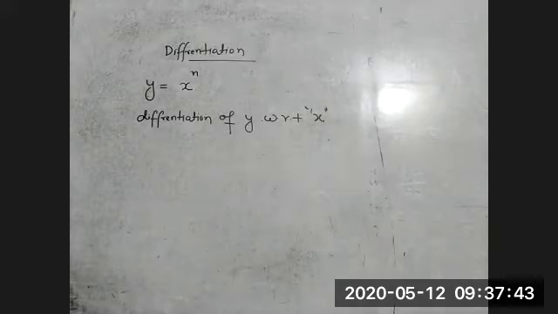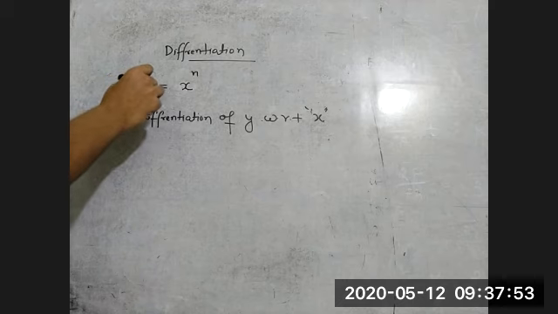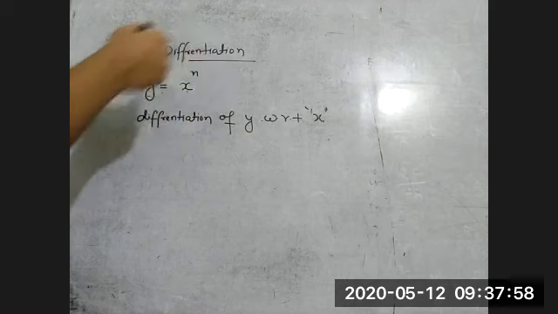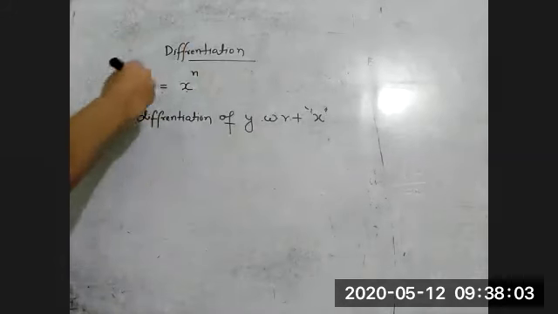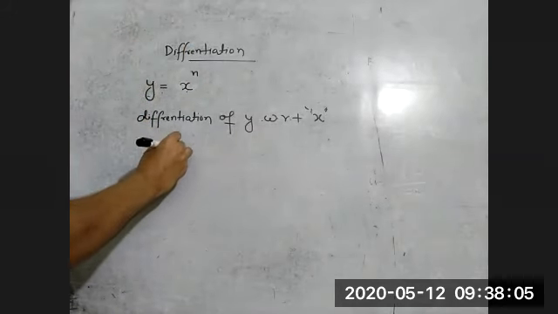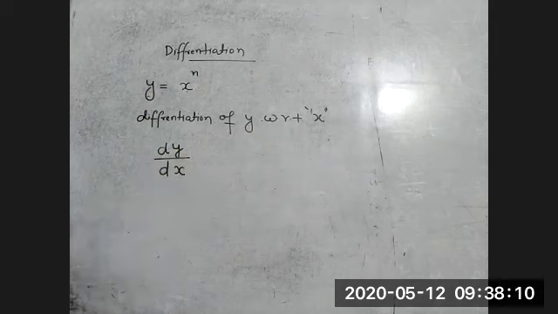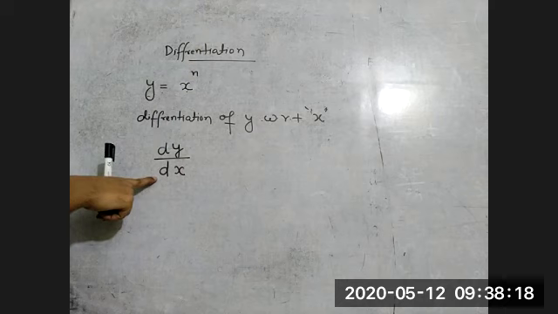Now the rules. First we have to understand what is the rule of differentiation. Rules say that if y is given in this standard form, y is equal to x to the power n, and whenever they ask the differentiation of y with respect to x, the first thing we write is dy by dx. This is the representation, dy by dx. When I explain differentiation using the graph, then you will understand why I have written dy by dx.